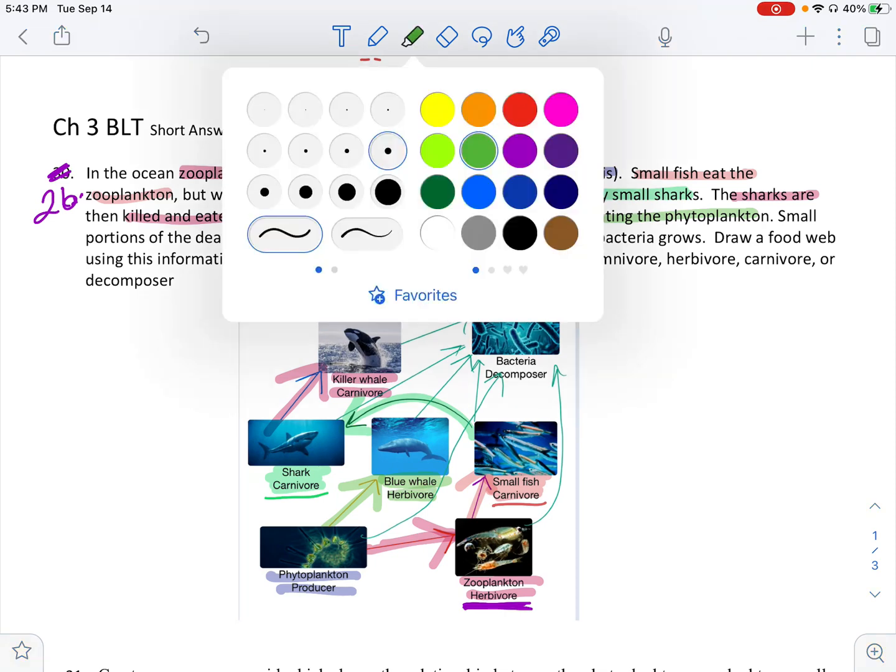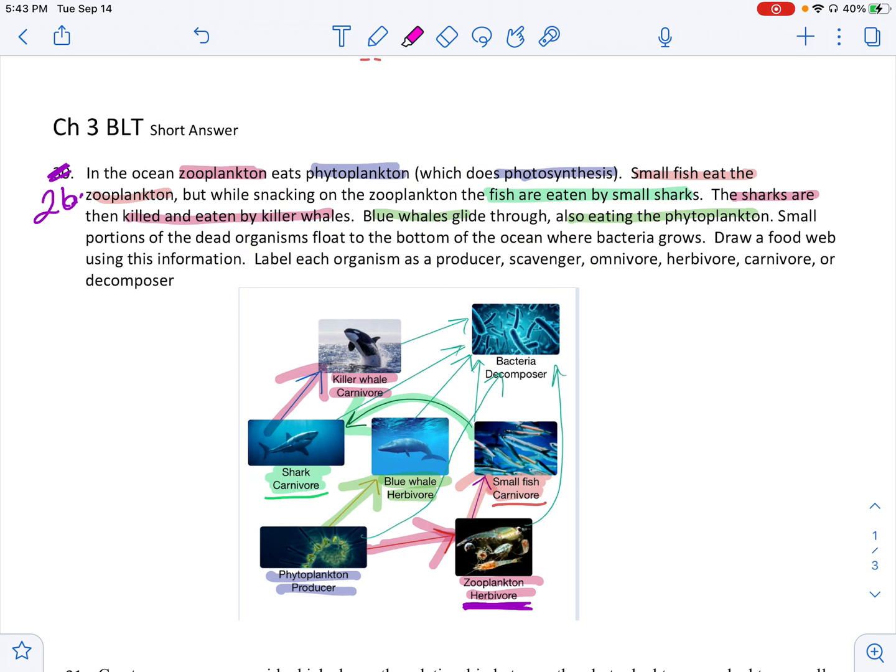Okay? All right, and then the last part, it says the small portions of dead organisms float to the bottom where bacteria grows. And the bacteria is eating those dead things. So we should have bacteria. We should have called it a decomposer because it's decomposing the dead things. And then every single thing on this food web should be pointing to that decomposer.